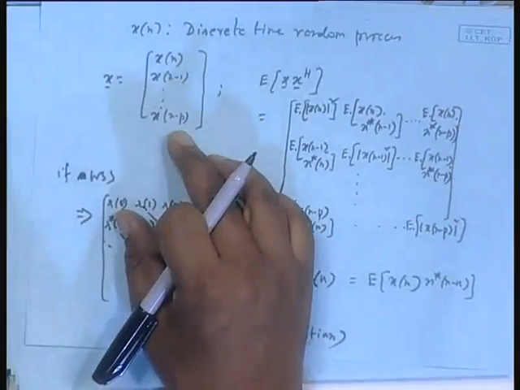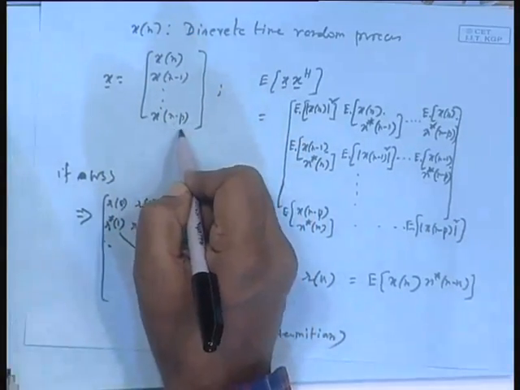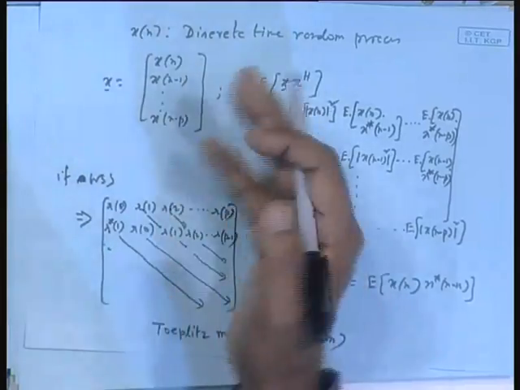Simply because last time if I had taken from xn to xn minus p, if I wanted to make it length p and not p plus 1, I would have had to put n minus p plus 1. So again, everywhere writing n minus p plus 1 is too much, so I better make it p plus 1 and go up to n minus p, just for my writing convenience, nothing else.